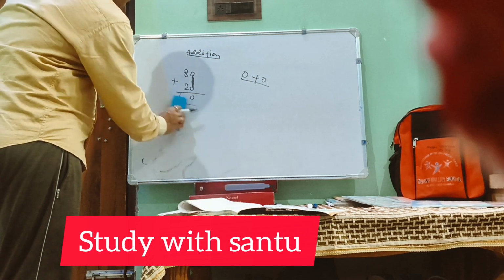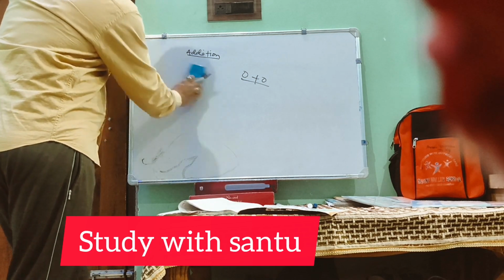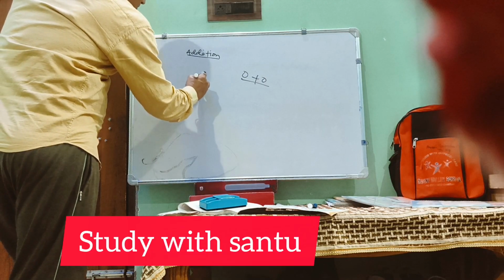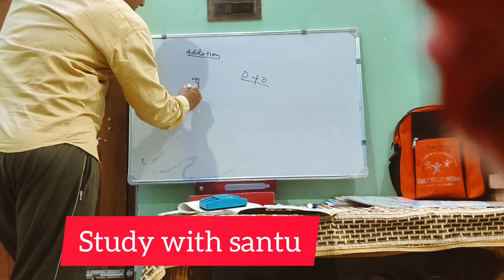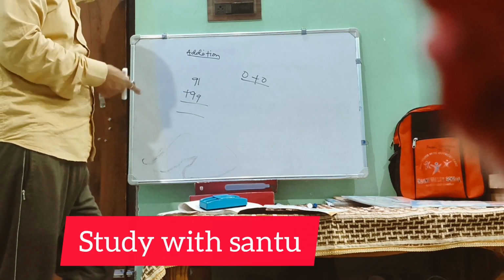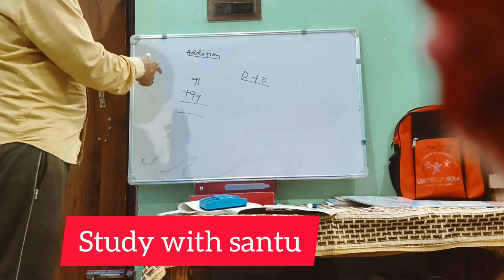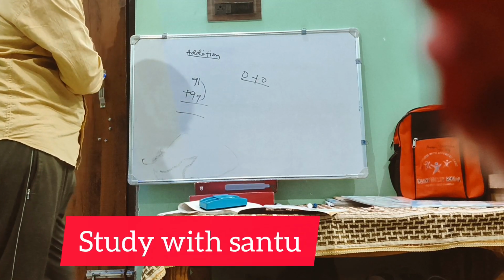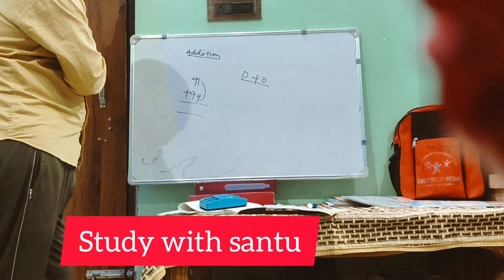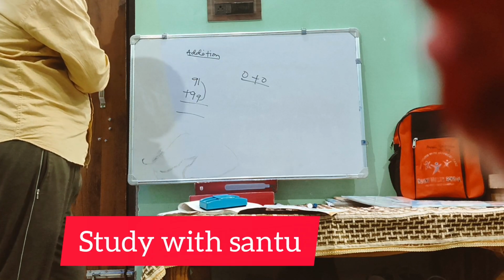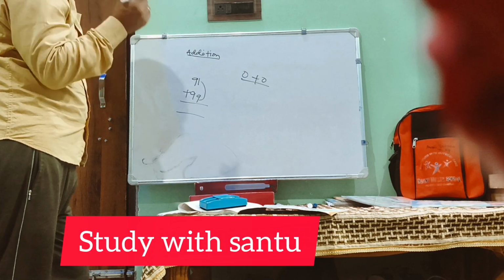Okay? Now, you also learn, son. 91 plus 99. Is it visible? 91 plus 99, how much will it be? 1 plus 9, how much will it be? If you have 9 rupees and your father gives you 1 rupee more, what will happen? It will become 10 rupees.